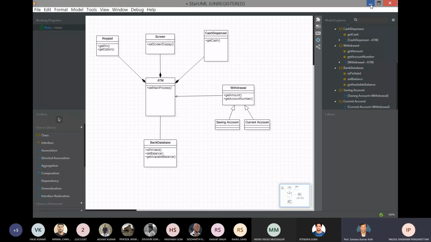Let's check if the code is generated. ATM Java. Okay, you can see all the classes are there. Is it visible on the screen?